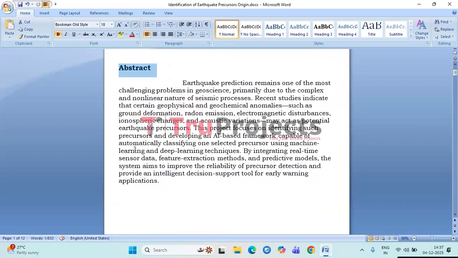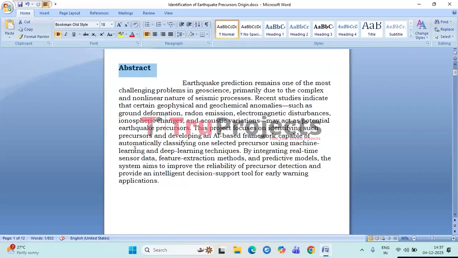Coming to the abstract, it states that earthquake prediction is difficult because seismic activity is highly complex and unpredictable, but scientists have identified certain unusual signals such as changes in ground deformation, radon gas levels, electromagnetic activity, ionosphere variations, and acoustic patterns. They may appear before an earthquake. These signals are known as earthquake precursors.